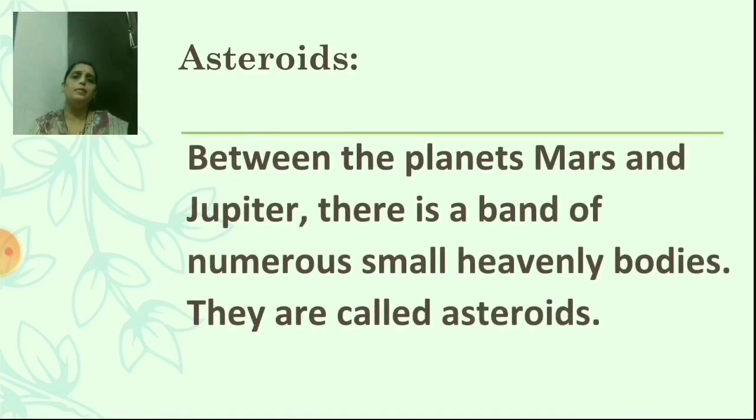Between the planets Mars and Jupiter, there is a band of numerous small heavenly bodies. They are called asteroids. Yes, students, this means there is a band of numerous small heavenly bodies between the planets Mars and Jupiter. And how are they? They are small rocky objects that orbit the sun. They are known as asteroids.